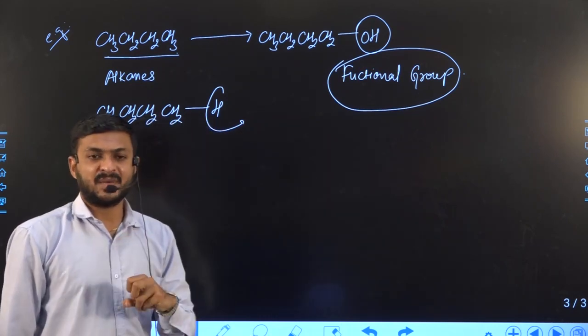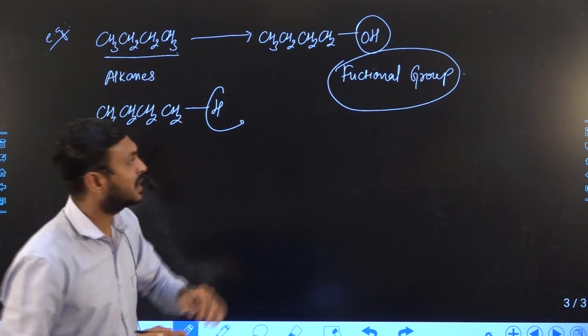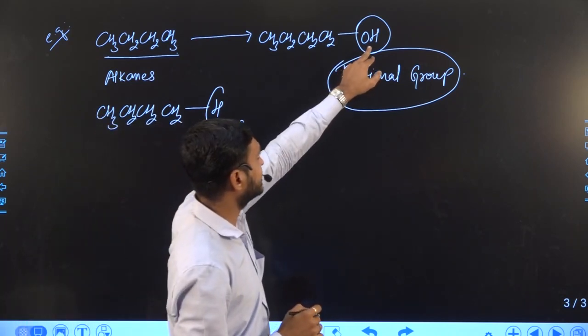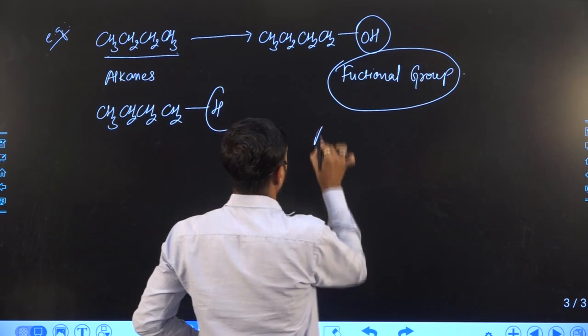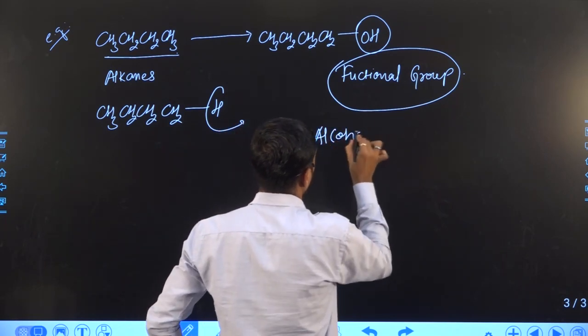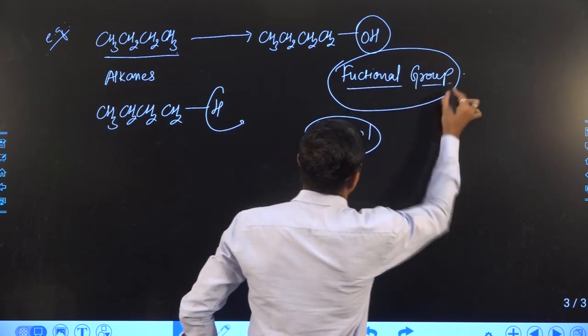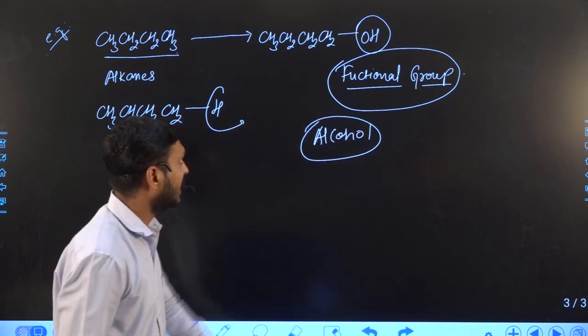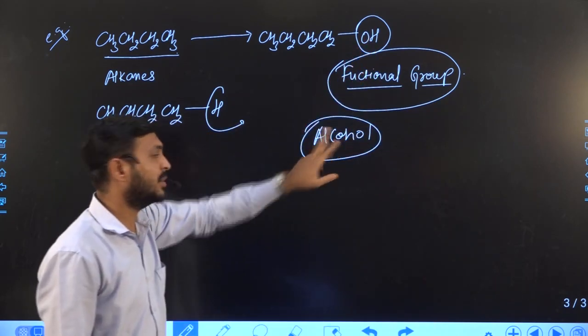So in organic chemistry there are many functional groups. Suppose I take one example, OH, which is nothing but alcohol, and we can call it a functional group. OH we can say is alcohol.